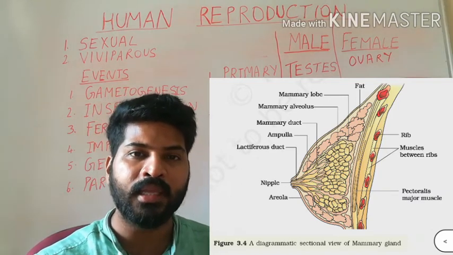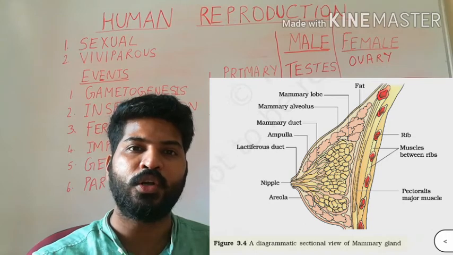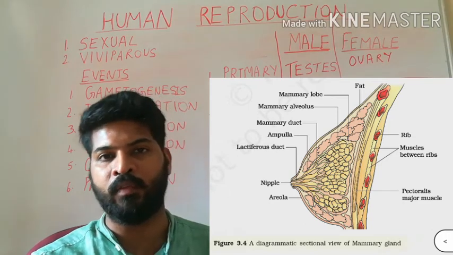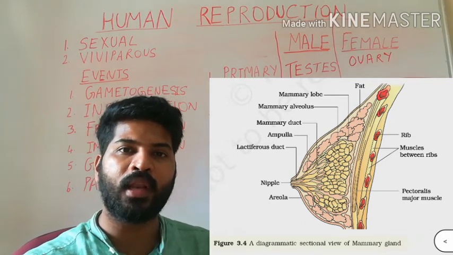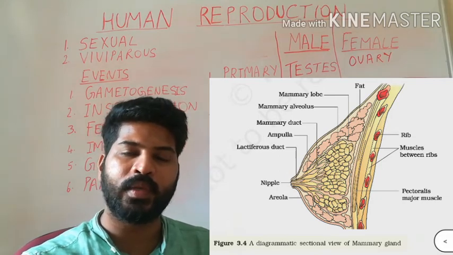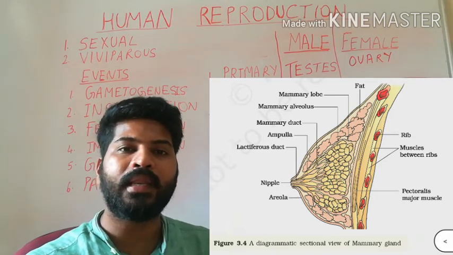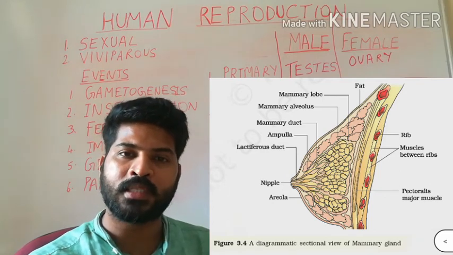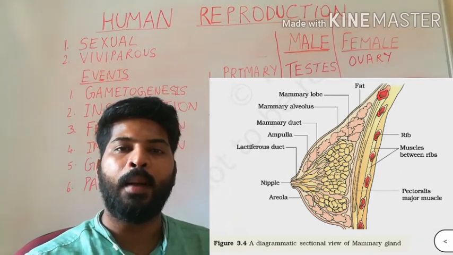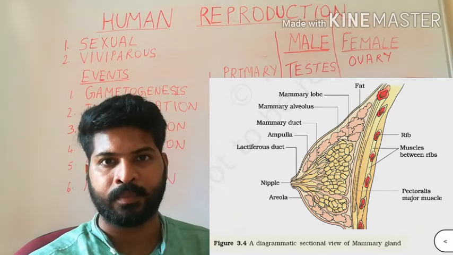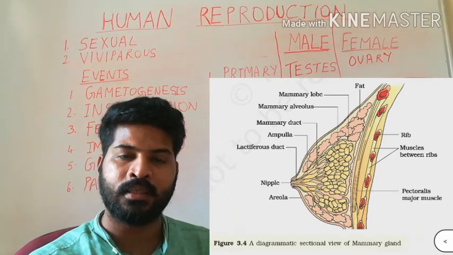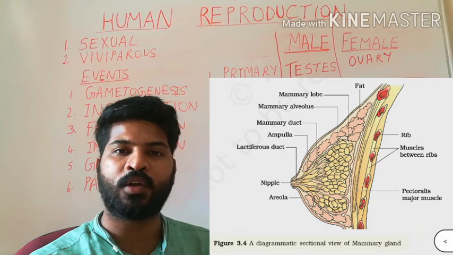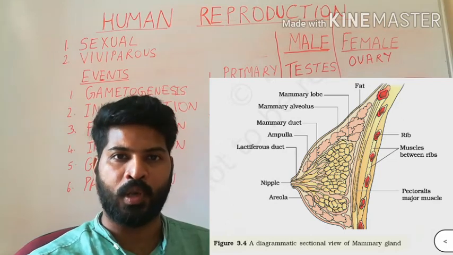These alveoli secrete milk which is stored in the cavity of the alveoli. Each alveolus has an opening which will lead into the mammary tubules. The mammary tubules then open into the mammary duct. The mammary ducts then open into a region called the ampulla.